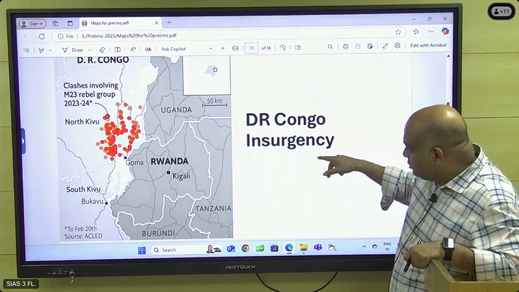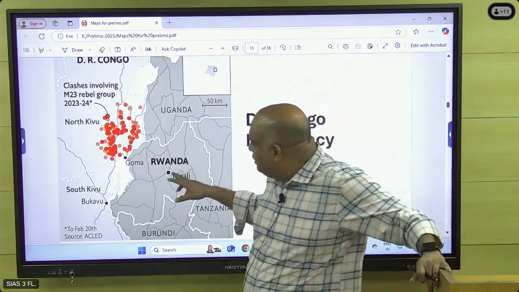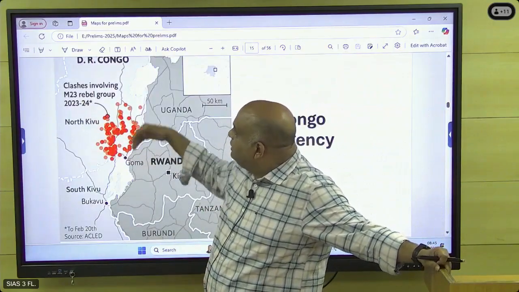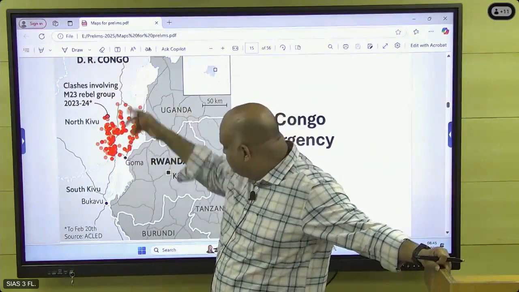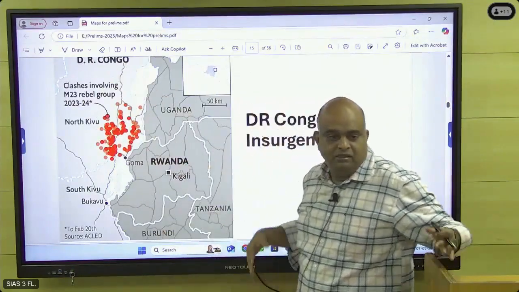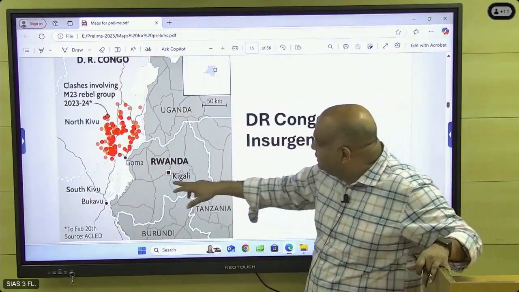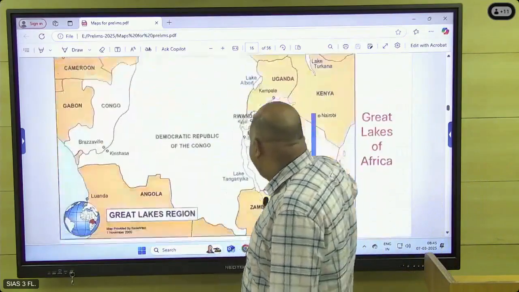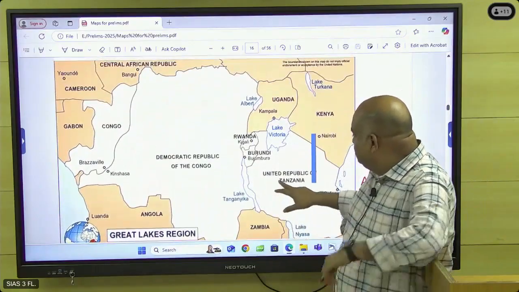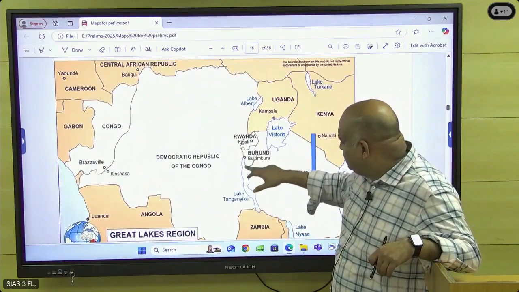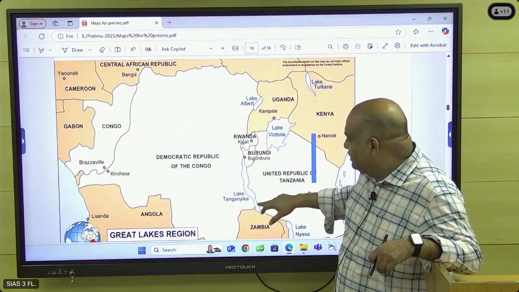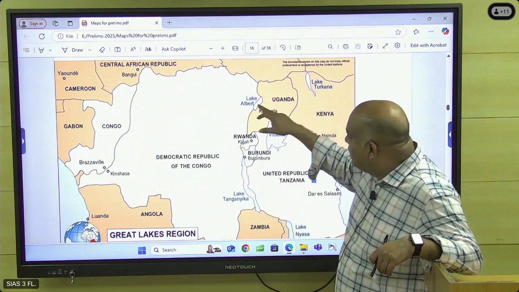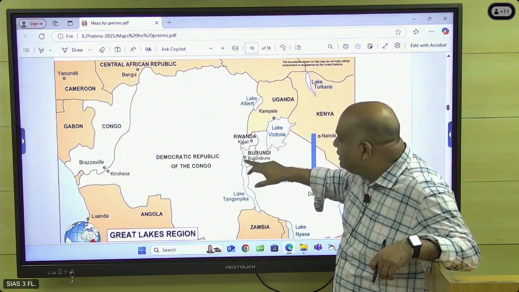And then this DR Congo, this is the present issue. This is Rwanda. Rwanda is supporting a group called M23, and they are going against DR Congo. DR Congo is getting support from Burundi. Conflict is going on. This is Lake Kivu. So here only the Great Lakes are there. I will show you the map. Great Lakes. So on this side Tanzania, Burundi. This is Lake Tanganyika, and this is Lake Victoria. Kenya, Uganda, Tanzania. This is Lake Albert. So here only Lake Kivu is there.